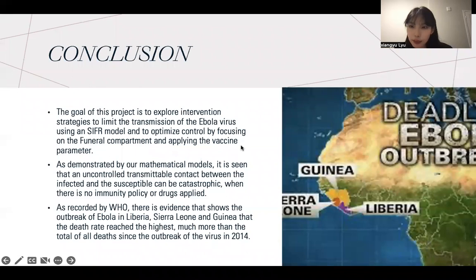According to the data we gathered and the experiments that scientists carried out, the fatality rate of Ebola can reach 90%. At least 20% of new Ebola infections occur during burials of Ebola patients. Therefore, controlling funeral spread will save at least 20% of lives in Africa. And with vaccination, 80% of people being vaccinated will have at least a 50% chance of recovering. So Ebola can be controlled effectively by controlling funeral spread and vaccination.